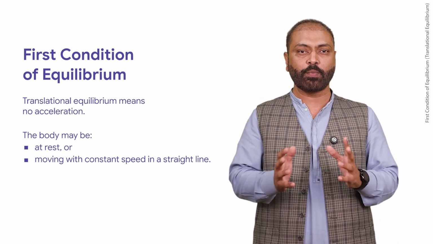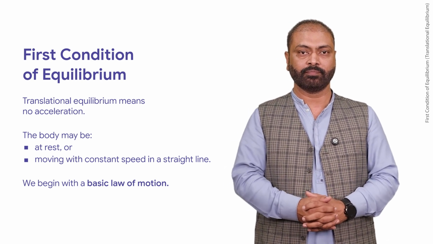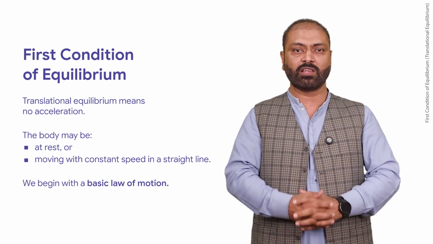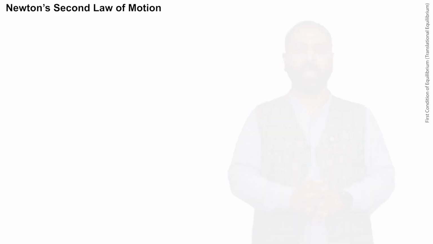To understand this properly, we will begin with the basic law of motion. यहाँ पे हम न्यूटन के लॉ की हेल्प लेंगे to explain this state of equilibrium. According to Newton's second law of motion, the force acting on a body is equal to the mass of the body multiplied by its acceleration. This law is written as F is equal to ma.